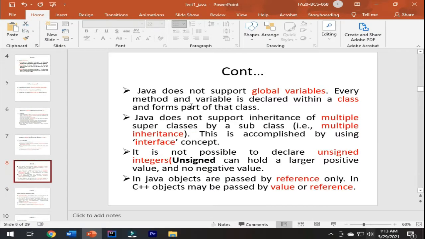Now Java does not support global variables. Every method and variable is declared within a class and forms part of that class. Java does not support multiple inheritance. This can be accomplished by using the interface concept. We will discuss later on what is inheritance and what are global variables, these things we will discuss later on. It is not possible to declare unsigned integers. In Java, objects are passed by reference only. In C++, objects may be passed by value or reference.